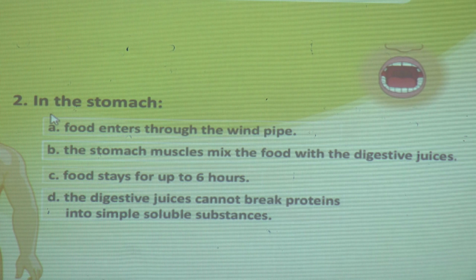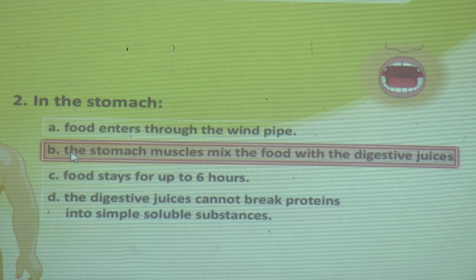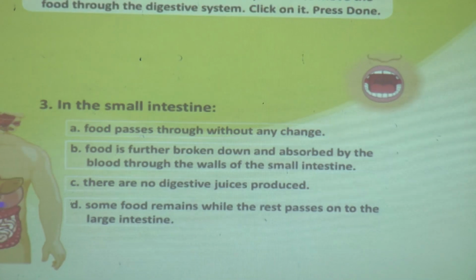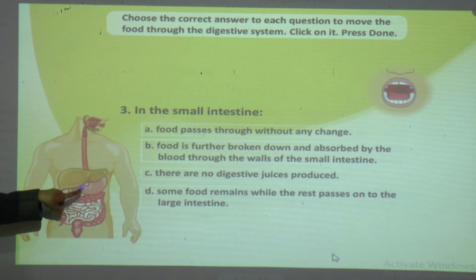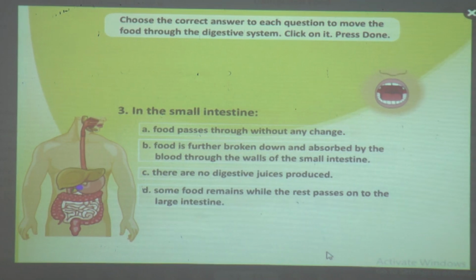We have to choose the correct answer for this question. The stomach muscles mix the food with the digestive juices. Now, we will click here done. Next, now you can see from the food pipe, the food entered the stomach. Now, we will see the next question.